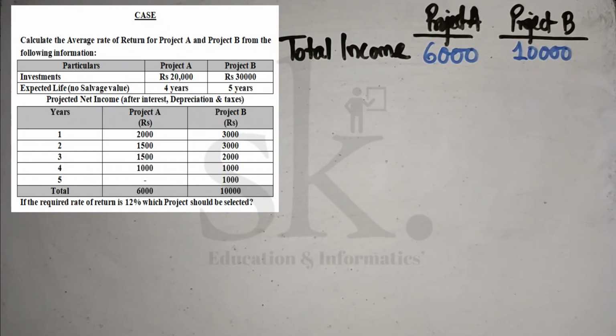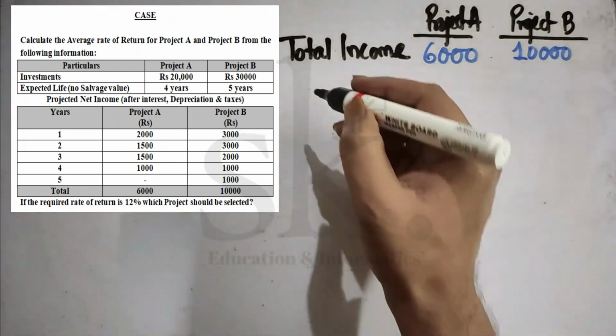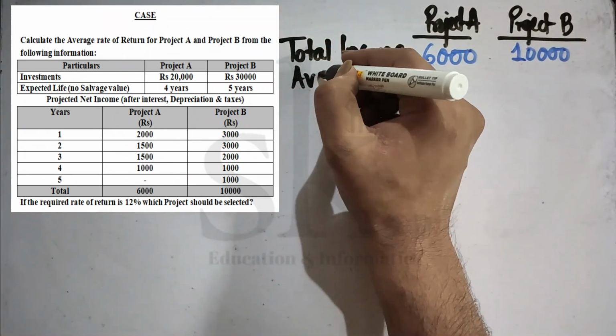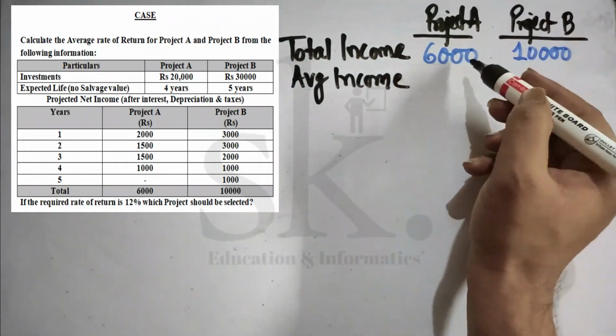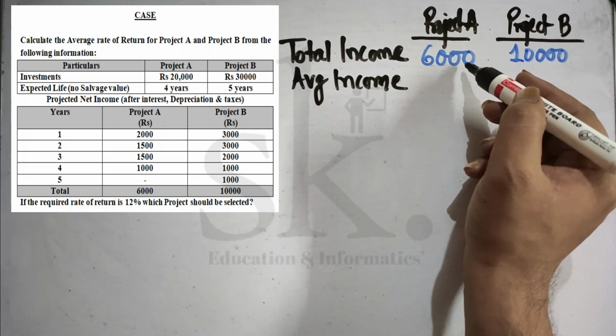Now on the other side, this is the total income. We require to find out average income. Now what is the formula of average income? Average income formula is the total income divided by the number of years. So average income, as you are aware, the formula is total income divided by the number of years.